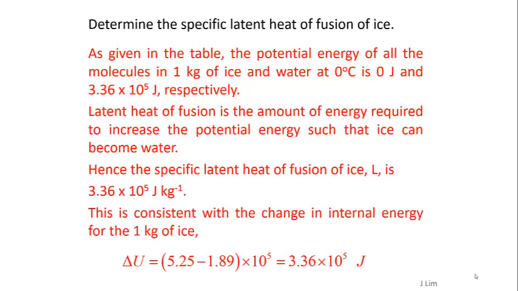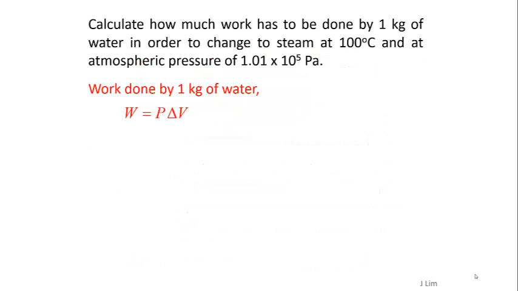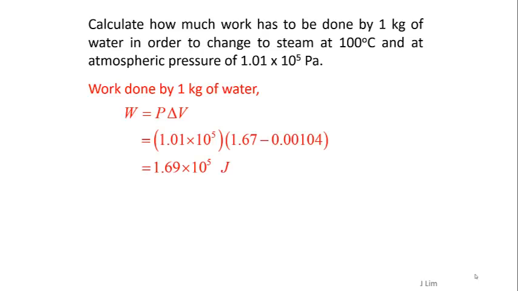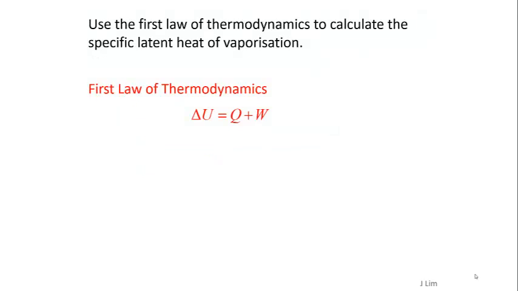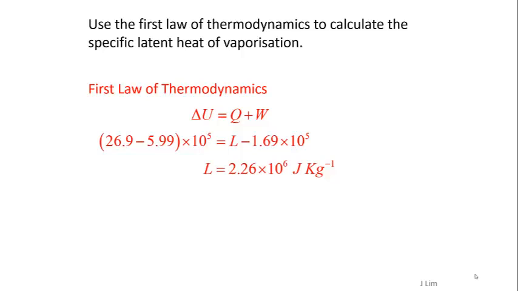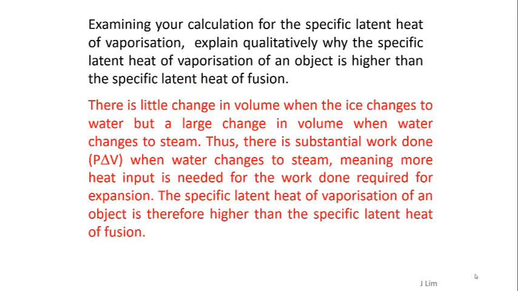per kg. This is consistent with the change in internal energy for the 1 kg of ice given by delta U equals 3.36 times 10 to the power of 5 joules. Work done by 1 kg of water, W equals P delta V, and that is 1.6 times 10 to the power of 5 joules. From the first law of thermodynamics, delta U equals Q plus W, we get L equals 2.26 times 10 to the power of 6 joules per kg.